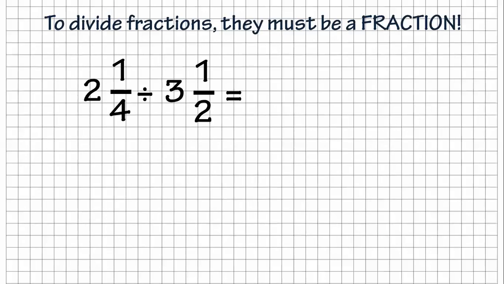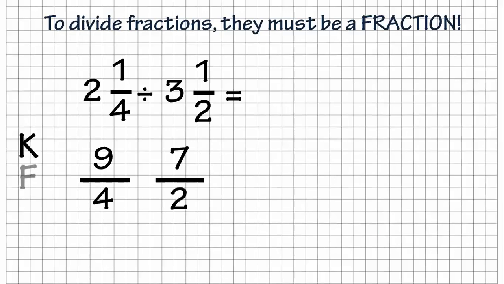Again, pause it if you need to work it out. And when you're ready to resume, just press play to see the answer. So on this one, it's got to be fractions. These are mixed numbers. So what do I need to do first? Change 4 and 2. 4 times 2 is 8, plus 1 is 9/4. So I keep the first fraction. I just bring it straight down. And then I'm going to flip the second one.